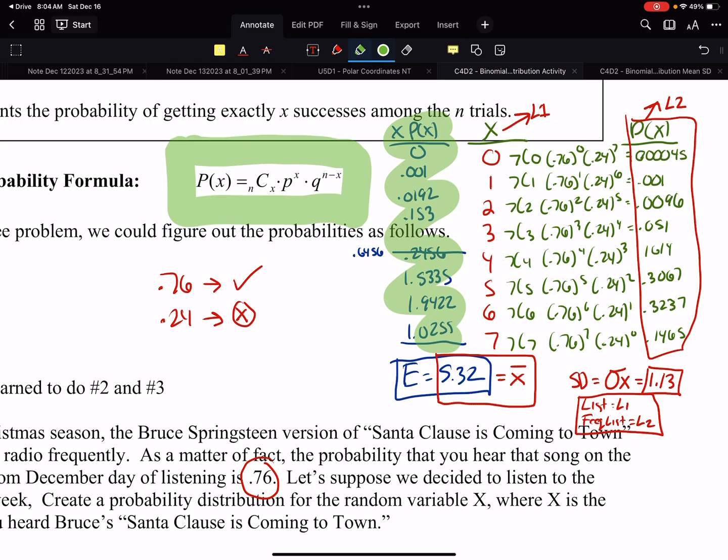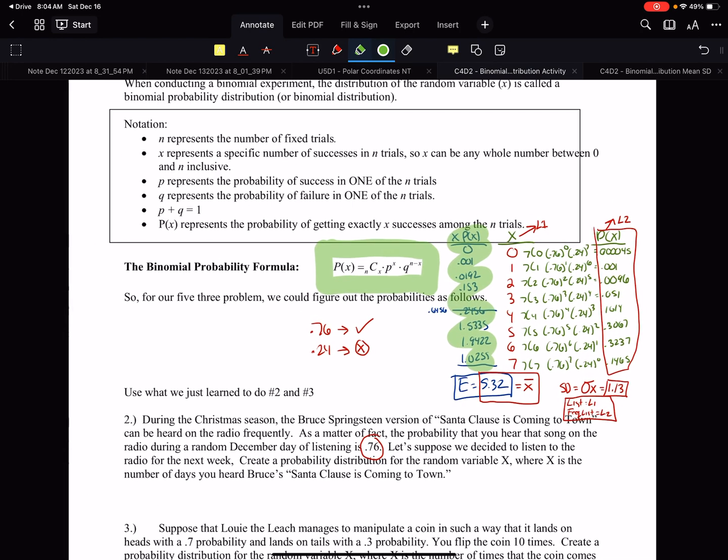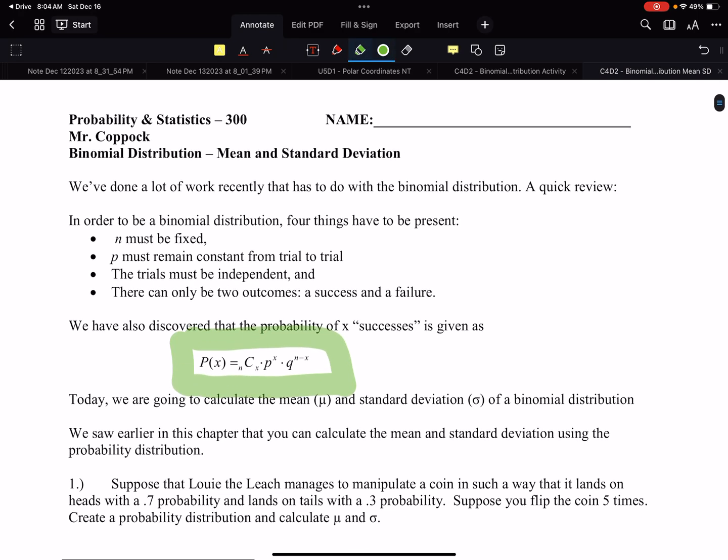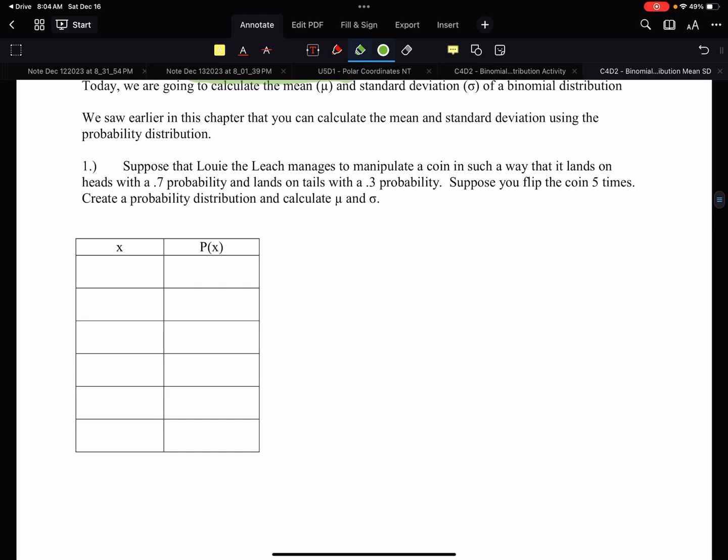Moving forward, we got some even faster things that we could do. So this bottom problem here is on the top of the next worksheet. Binomial distribution, mean and standard deviation. So we have this exact same formula that we're talking about. We got this scenario. Suppose that Louie and Leach managed to manipulate a coin in such a way that it lands on heads with a probability of 0.7. So we got 0.7 success. It lands on tails, 0.3, in this case, fail.